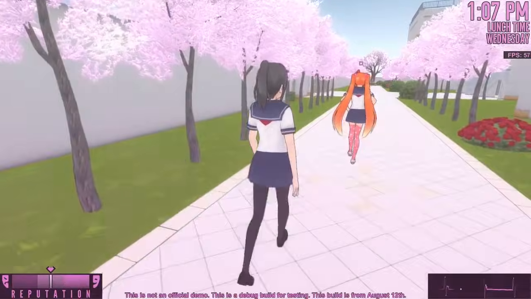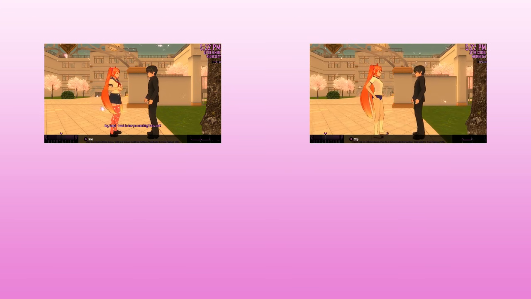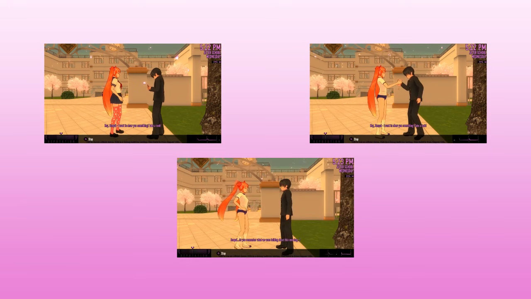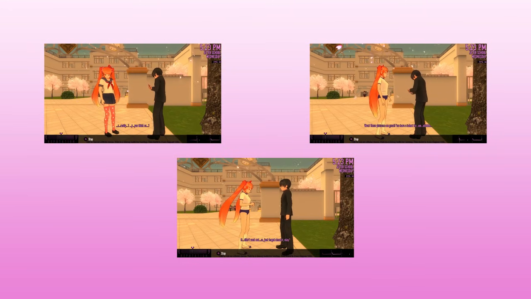At the end of the school day, there are 3 possible outcomes. Senpai admires Osana's photo, Senpai is disgusted by lewd photos on Osana's phone, or Osana is unable to show her phone to Senpai because she never got it back. Each of these outcomes results in a different interaction at the end of the day.